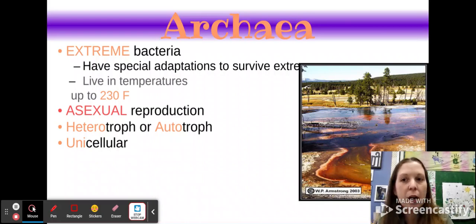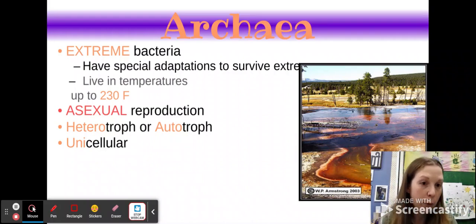So archaea are known as extreme bacteria. These have special adaptations to survive in extreme conditions. For example, they live in temperatures up to 230 degrees Fahrenheit. These do undergo asexual reproduction because they are prokaryotic, and they are heterotroph and autotroph, which means they make their own food and then they eat other foods. And they are unicellular because they are, remember, prokaryotic.